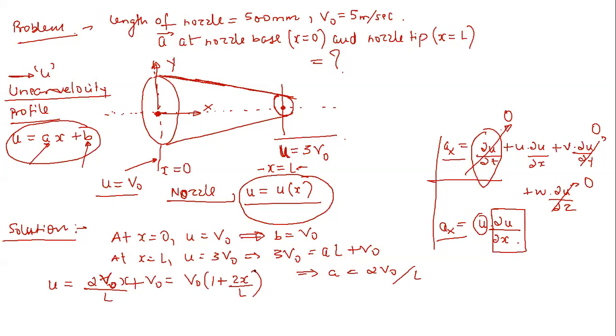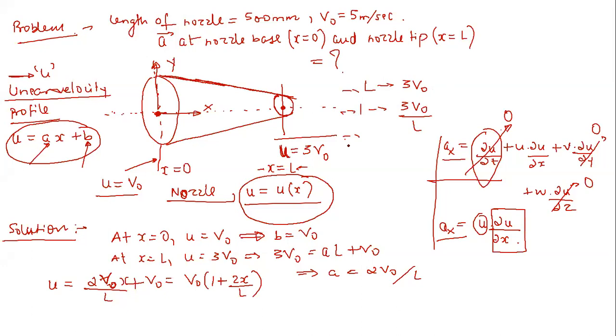So I followed this approach. If you are experienced enough, you can go through a very simple approach also. Some people do it like this: at distance L, it is 3v naught, so at unit distance, it is 3v naught by L. Some people follow this approach also.